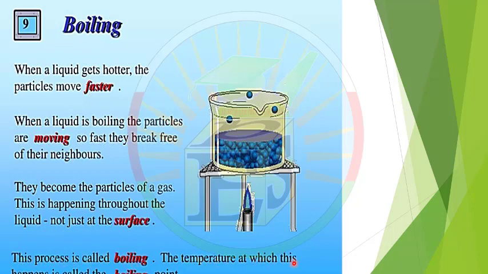The temperature at which this happens is called the boiling point, a certain temperature at which the liquid boils. So if I ask you what is the difference between boiling and evaporation: evaporation takes place on the surface and at any temperature, but boiling takes place over all the liquid and at a certain point. It's called the boiling point.